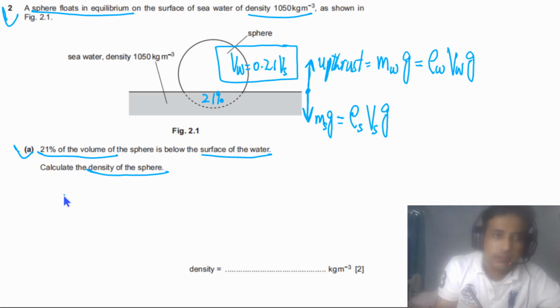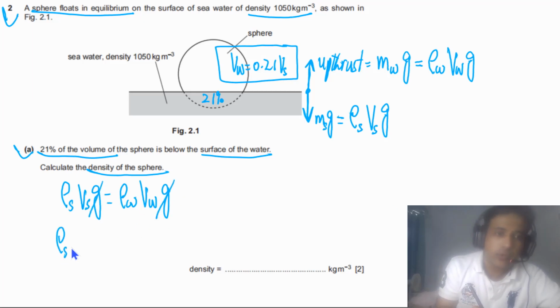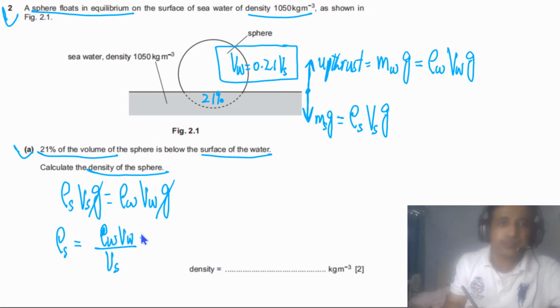So in this case we have density of the sphere times volume of the sphere times g, equal to density of the water times volume of the water times g. From here we can cancel g with g. We have to calculate the density of the sphere, so this is equal to density of water times volume of water divided by volume of sphere. Now we can plug in values.